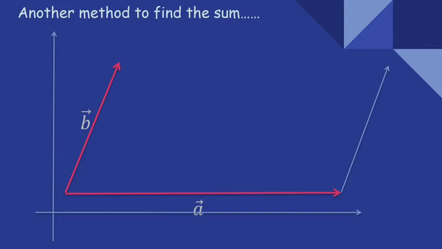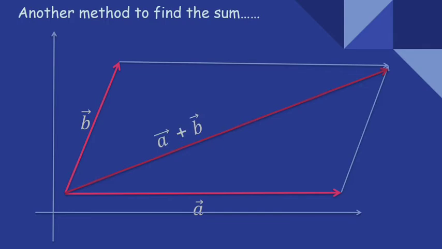I draw the adjacent of B on the head of vector A and the adjacent of A on the head of vector B. So the tails of both vectors coincide and the heads of both adjacent vectors coincide. If I join the coinciding tail and the coinciding head, it gives me the addition of both of these vectors. Okay, so this is the parallelogram method.